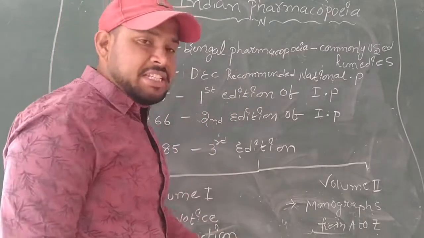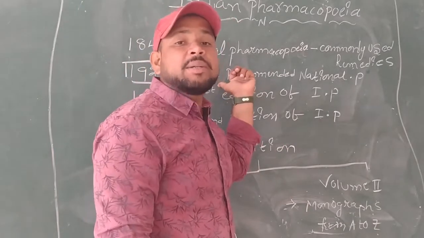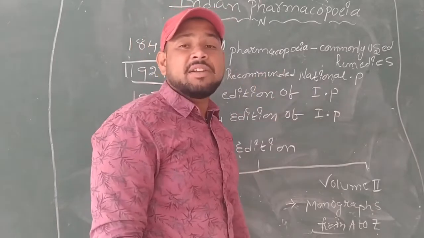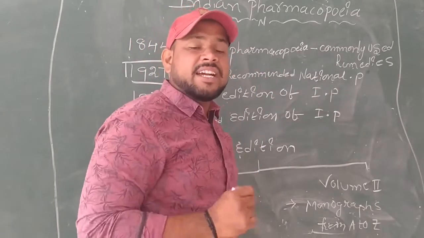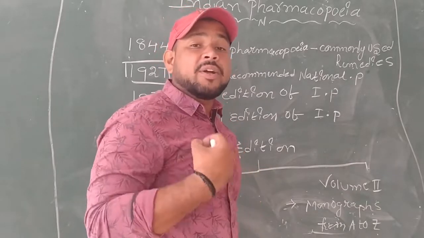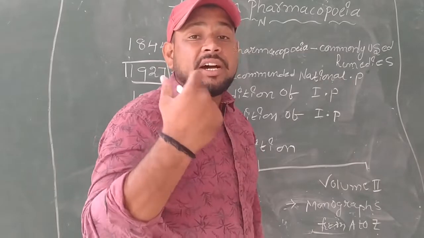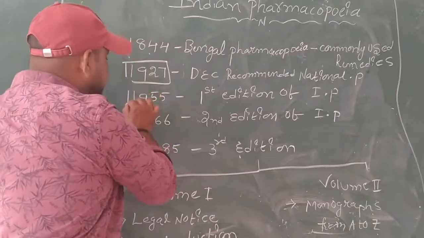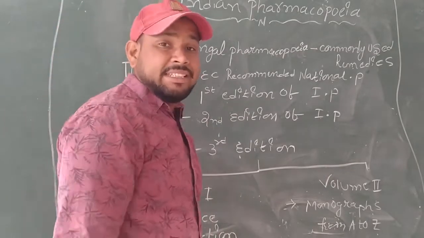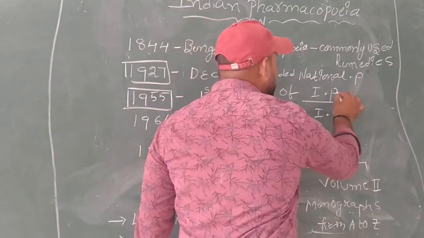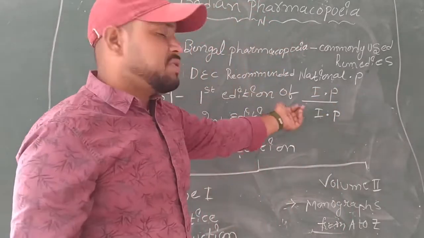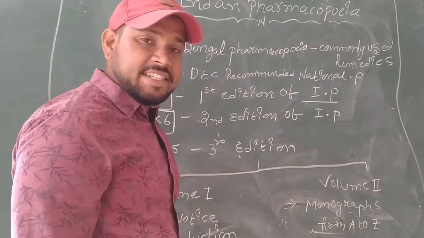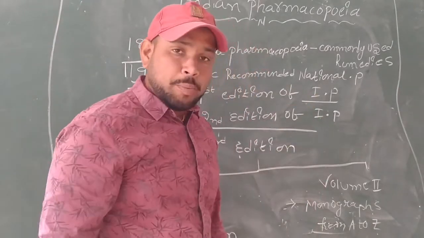And the next one, in 1927, DEC means Drug Enquiry Committee. The Drug Enquiry Committee recommended the publication of a National Pharmacopoeia for Indians in 1927. Next, in 1955, the first edition of Indian Pharmacopoeia was published, and in 1966, the second edition of Indian Pharmacopoeia was published.